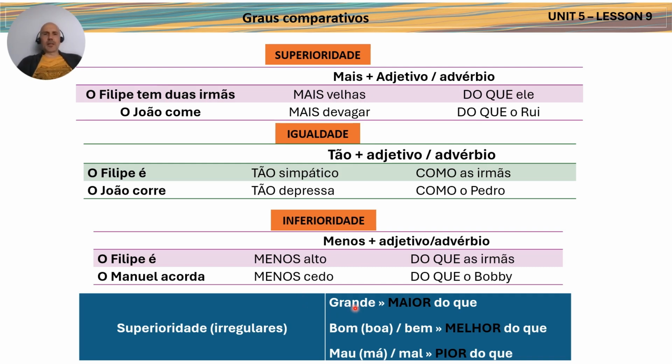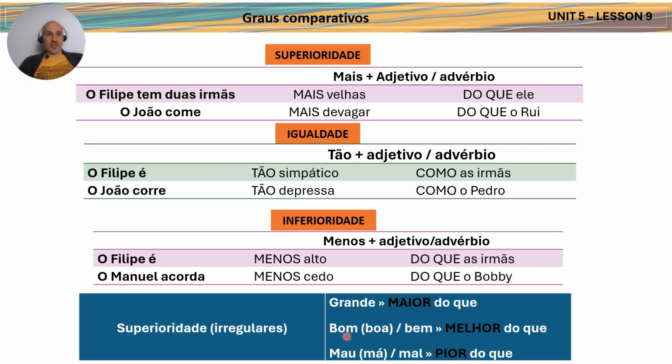So in English, instead of more big, you would say bigger, right? And bigger in Portuguese is maior. So maior means bigger. So maior do que, this is bigger than. And then, same logic, in English, you cannot say Pedro is more good than Maria, or Maria is more good than Joana, right?